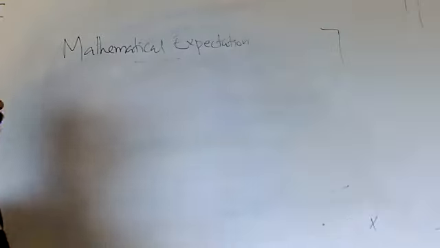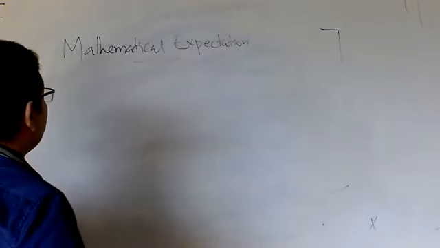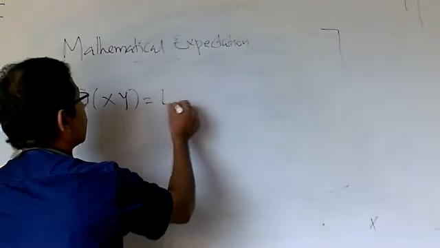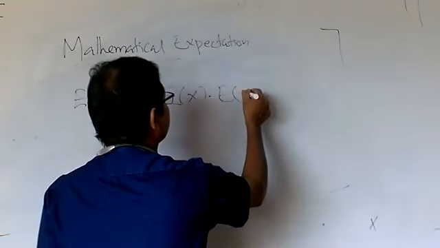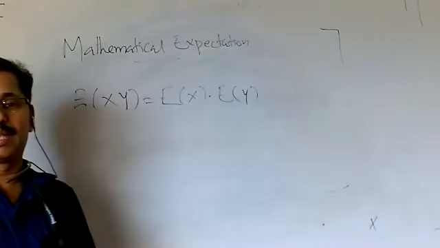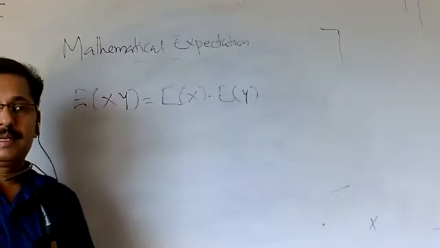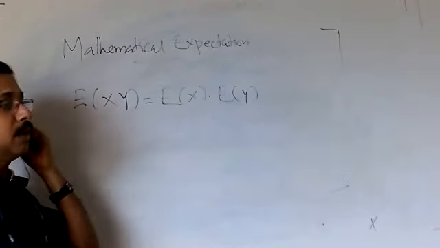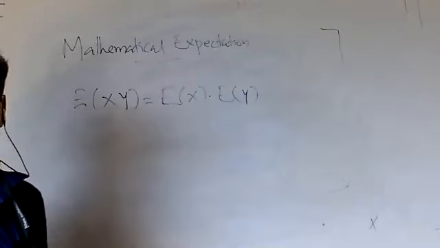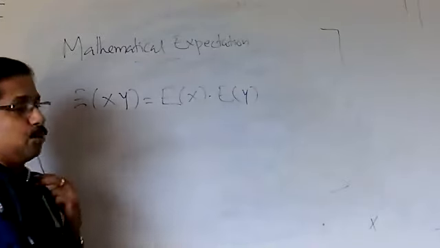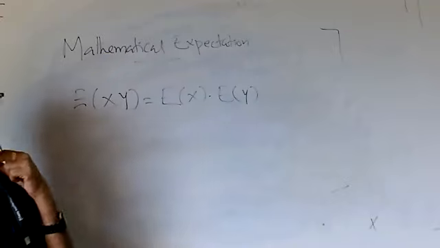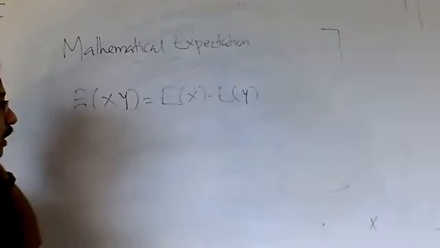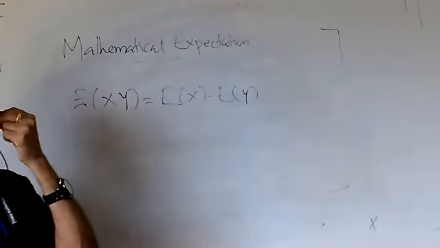This property is: expectation of x into y is equal to expectation of x into expectation of y. It is called the product rule of mathematical expectation. Suppose you have two random variables x and y, and these two random variables should be independent. Then only this property is true. Otherwise, this property is not true. Okay. Then how to prove this property?